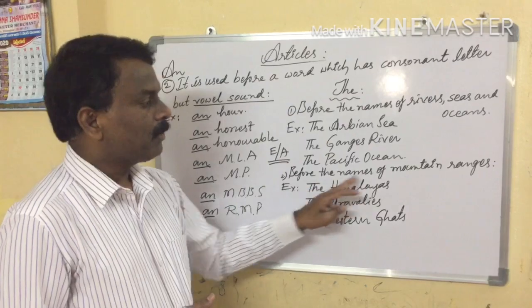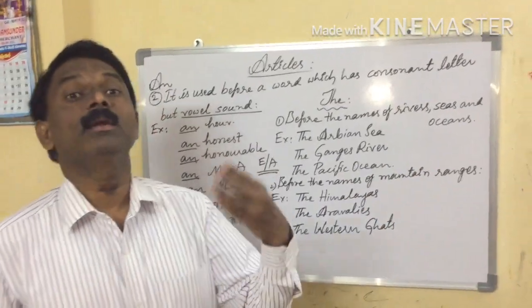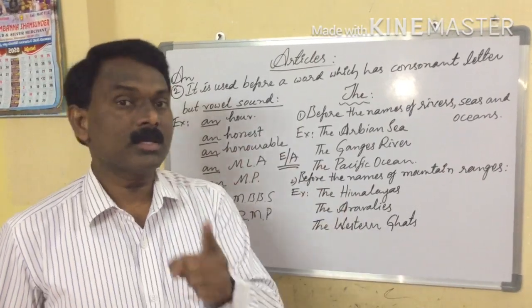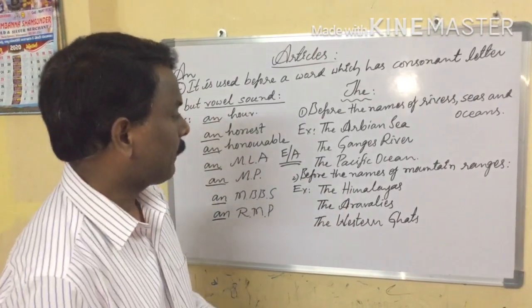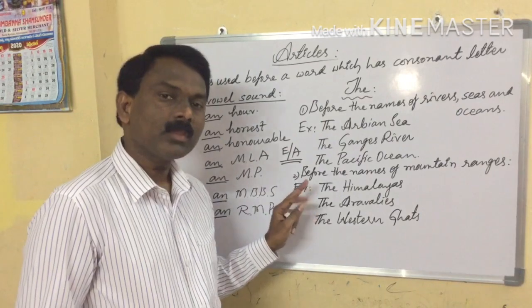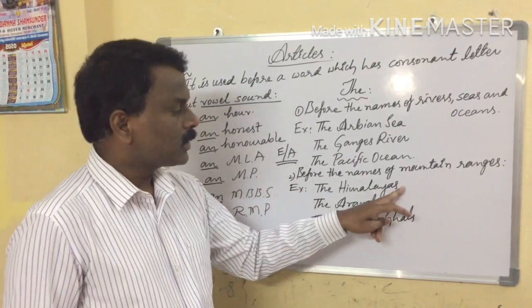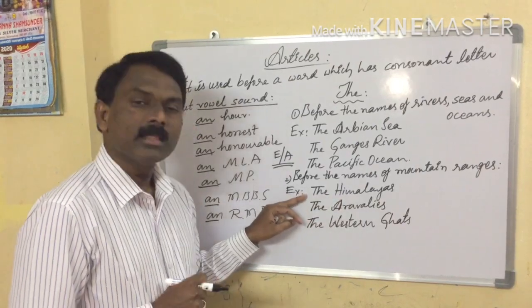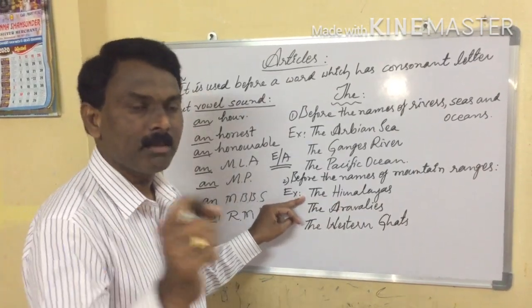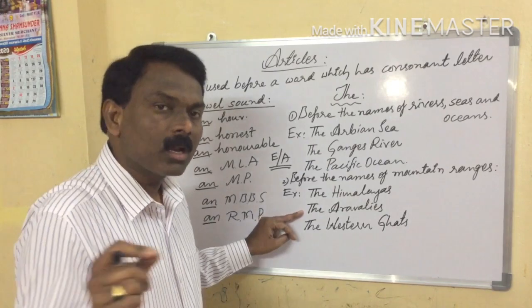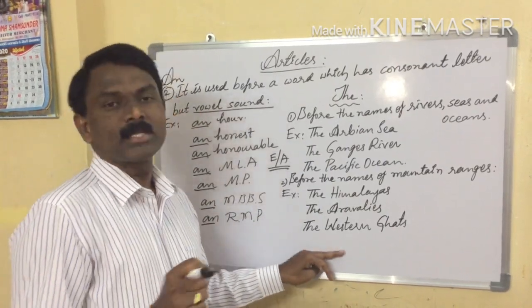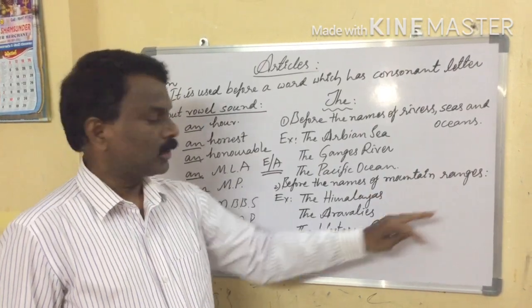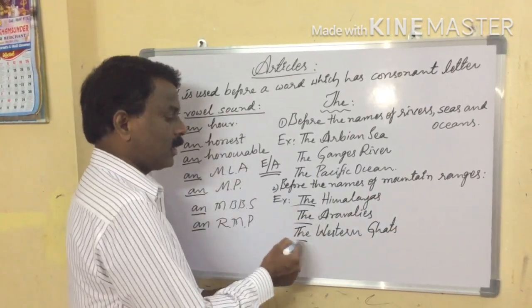Second one, before the names of mountain ranges. Mountain ranges, not single mountain. Okay. What's the first one? Himalayas. It is also mountain, name of a mountain range. So that's why we should take the article. So that's why the Himalayas, the Aravalli, the Western Ghats. These are all mountain ranges. That's why we should take the article.